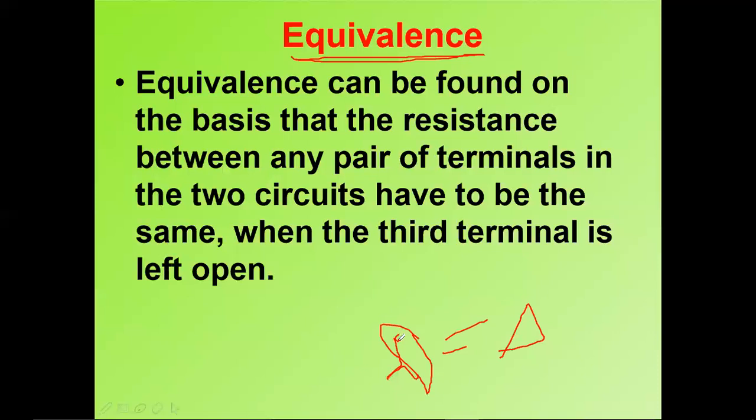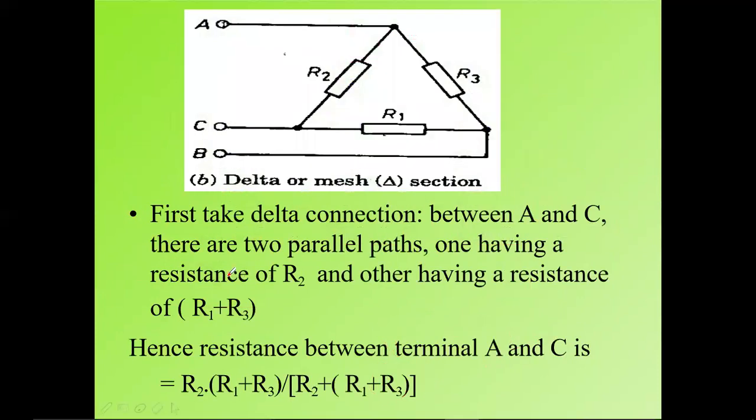If I have the terminals A, B, C, and I want to measure the resistance between two of these terminals, the outer terminal will be left open. That is what he is saying. When the third terminal is left open, you should not consider it. That is the equivalence.